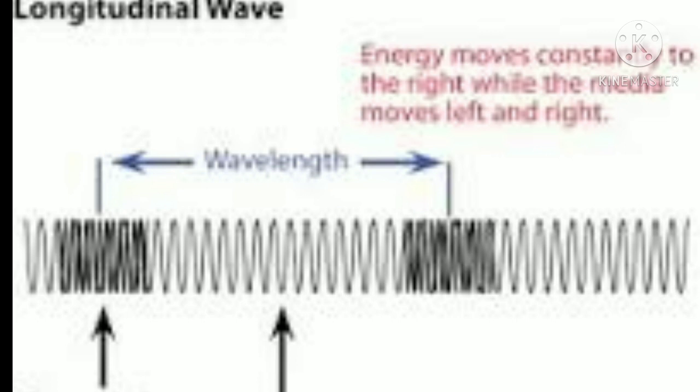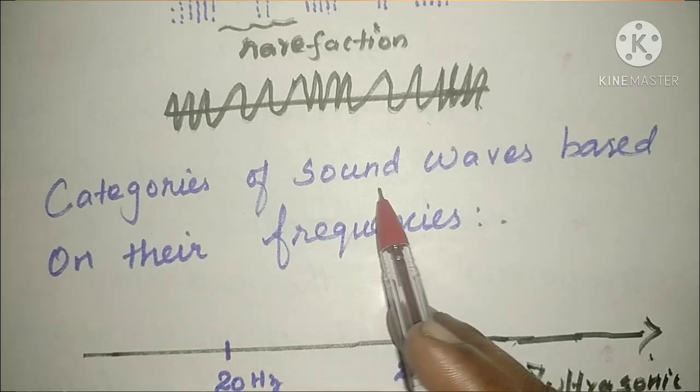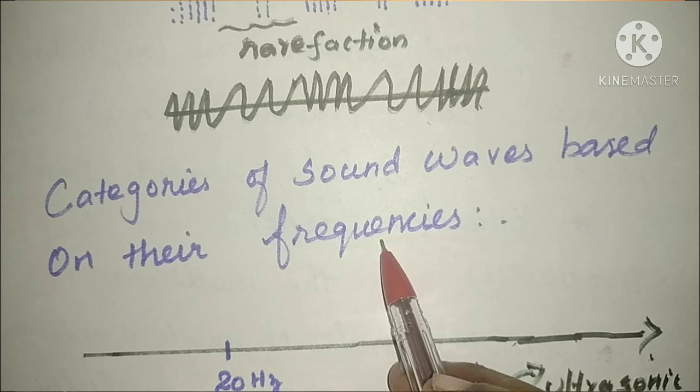In longitudinal waves there is a wavelength. The distance between two successive compressions, or between two successive rarefactions, is called the wavelength. Next, we are going to learn the categories of sound waves based on their frequencies.